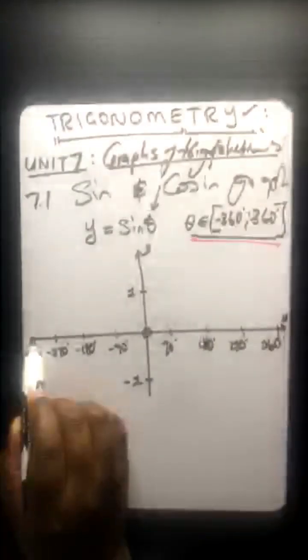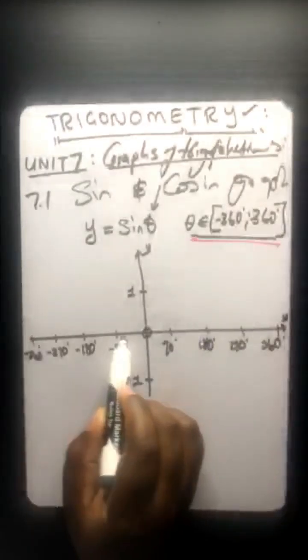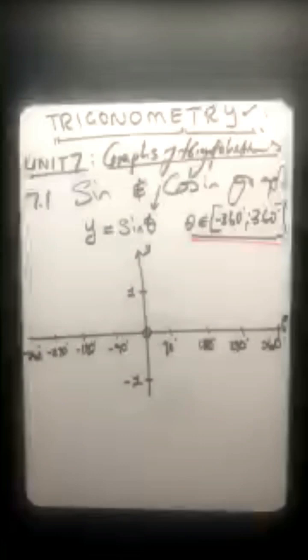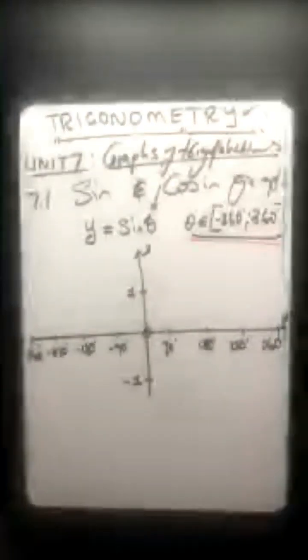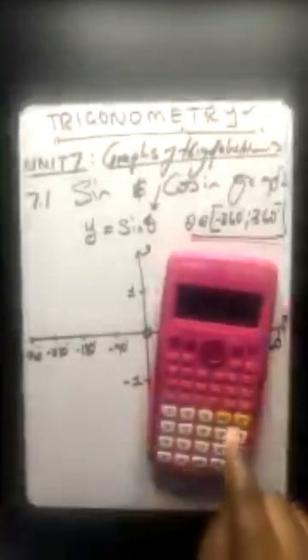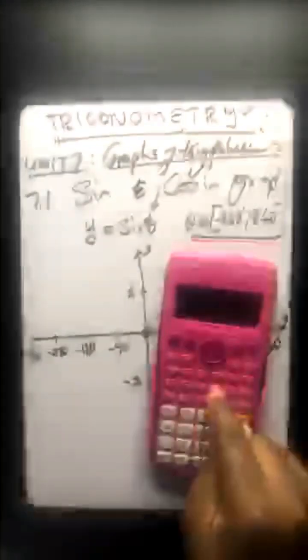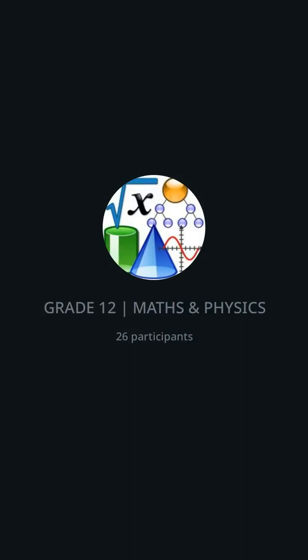You make a dot, go in there, make a dot, go in there, make a dot. Hey, it's as easy as that. Let's see. You just say sine. You start from that negative angle. It's negative 360 degrees. What are you getting?